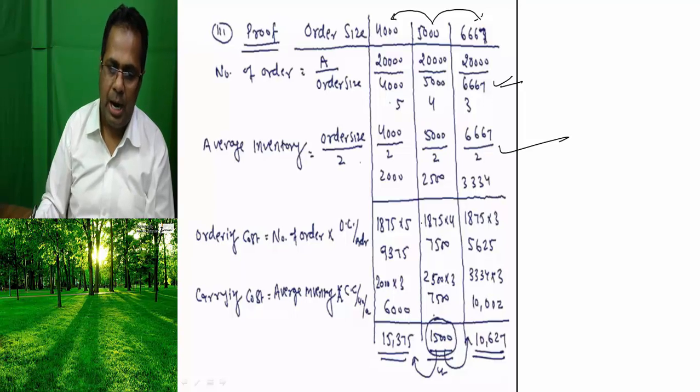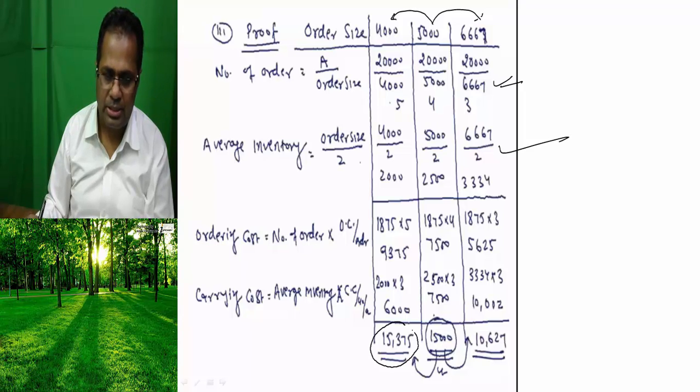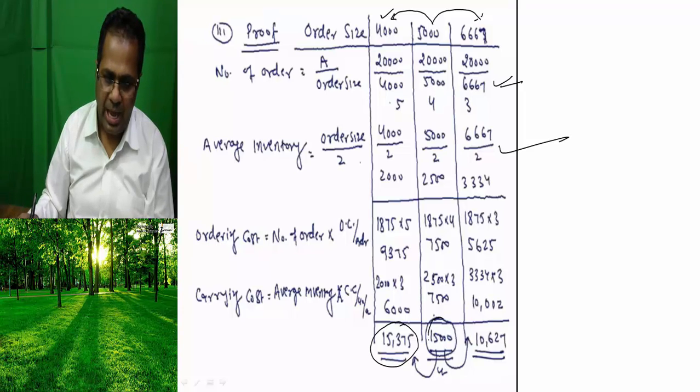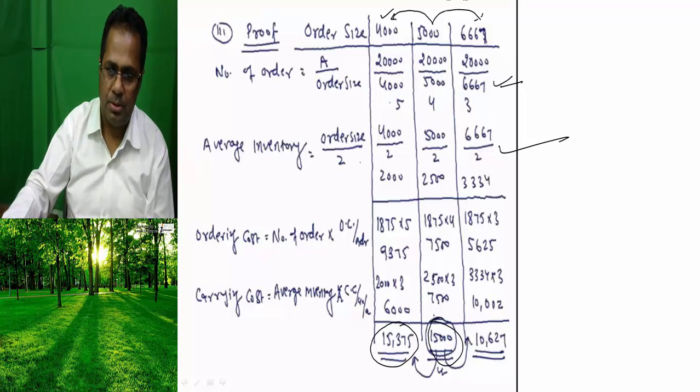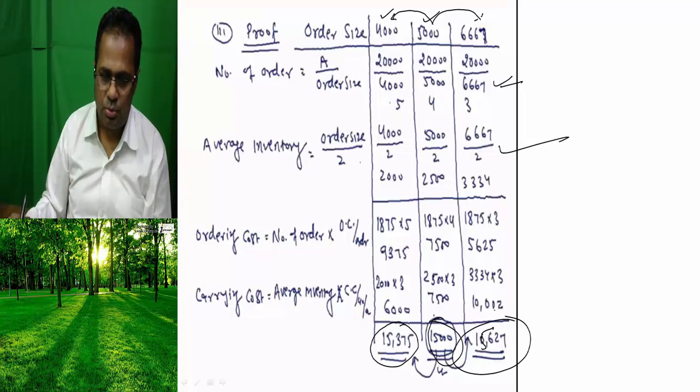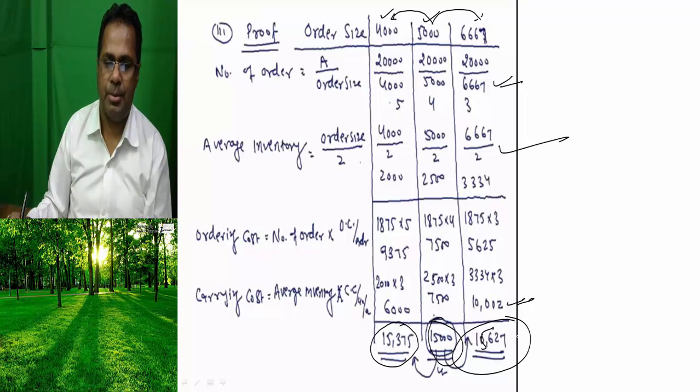After adding ordering cost plus carrying cost, you will get 15,375 at order size 4,000, 15,000 at order size 5,000, and 15,627 at